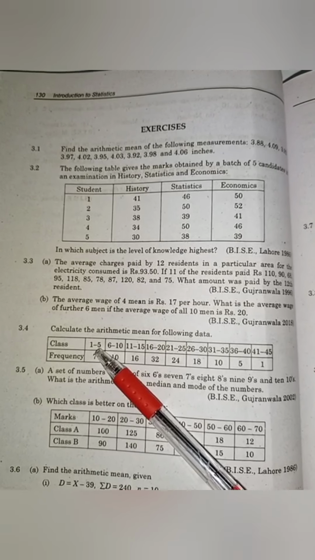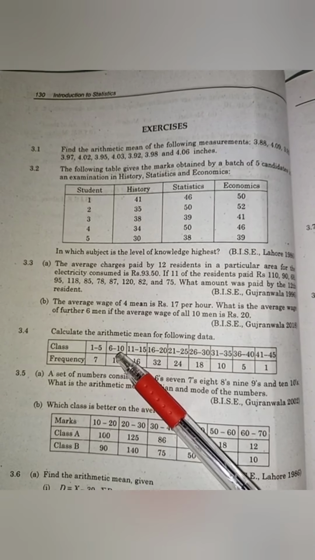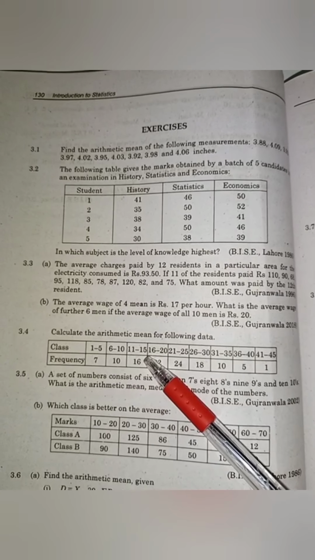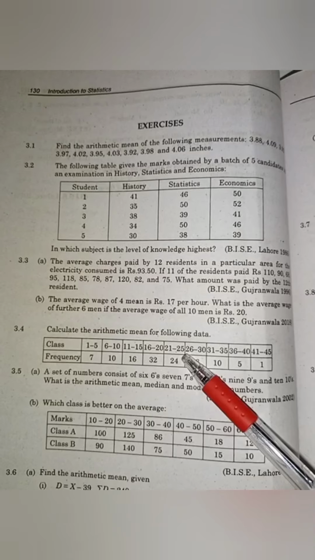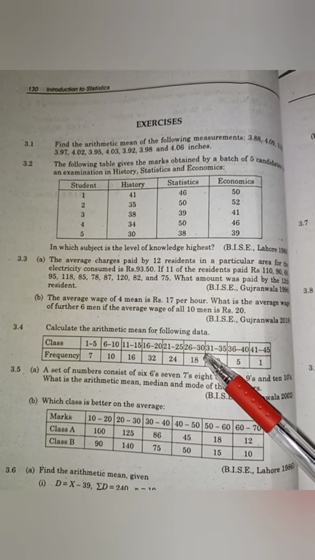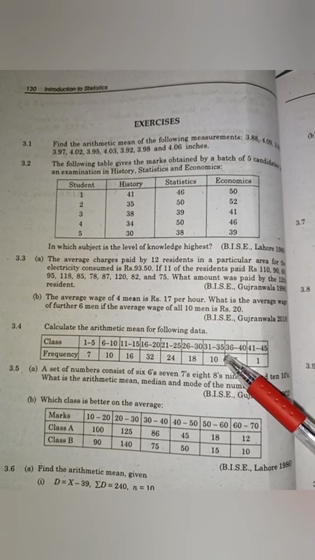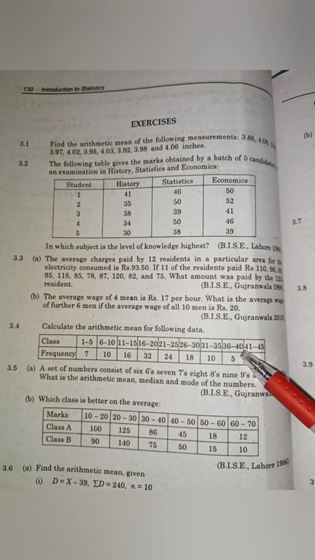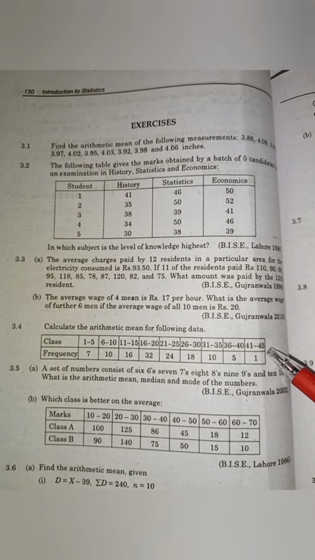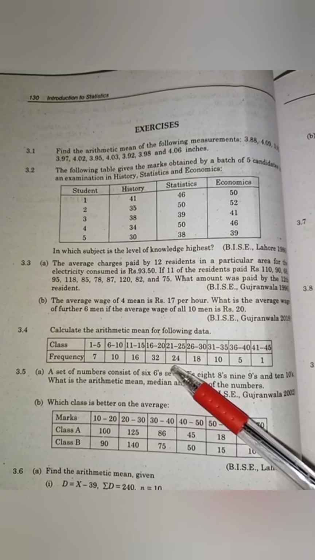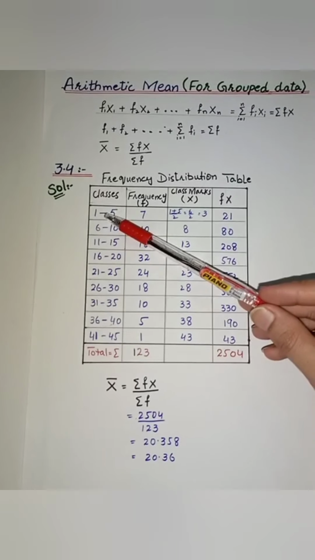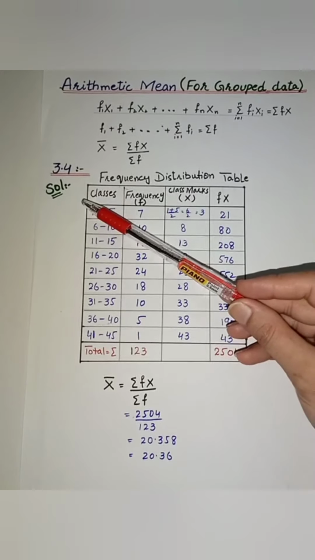The class intervals are 1 to 5, 6 to 10, 11 to 15, 16 to 20, 21 to 25, 26 to 30, 31 to 35, 36 to 40, and 41 to 45. And these are their class frequencies.